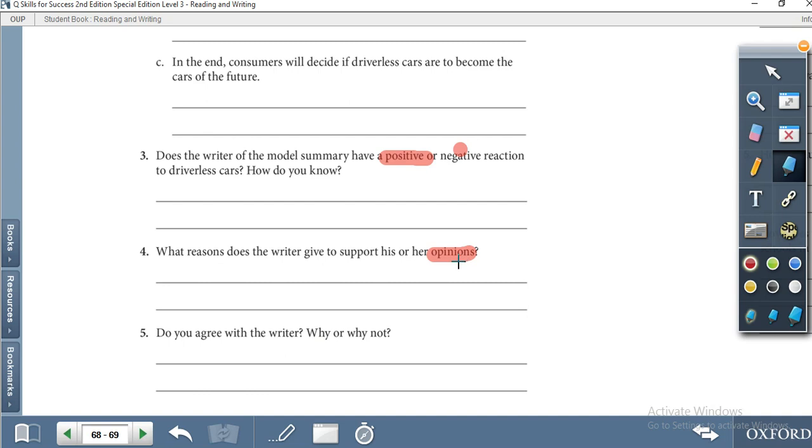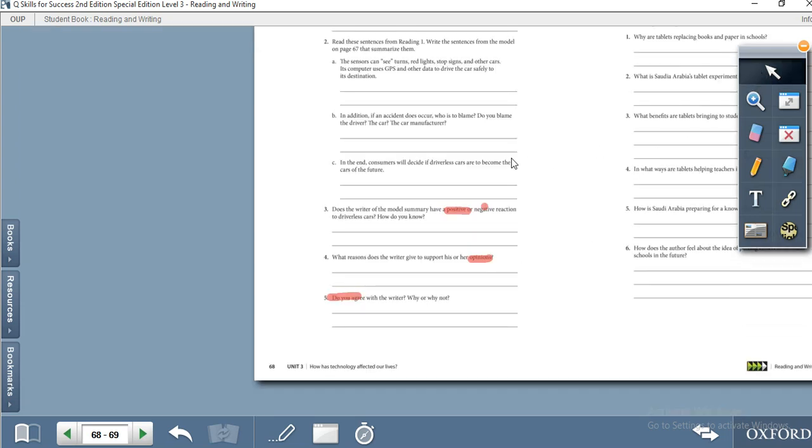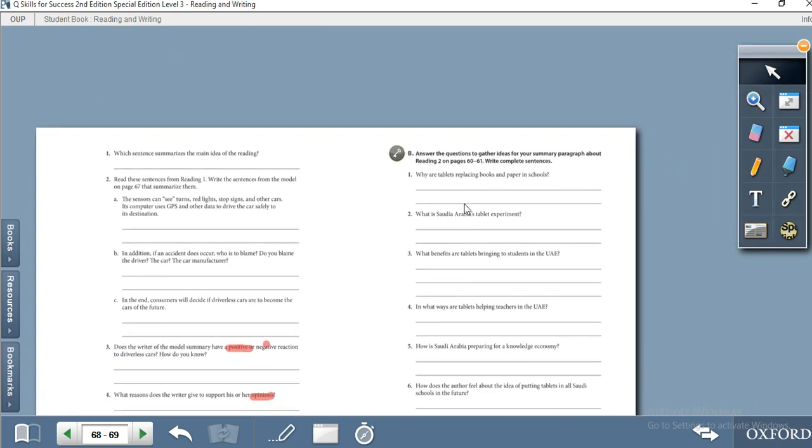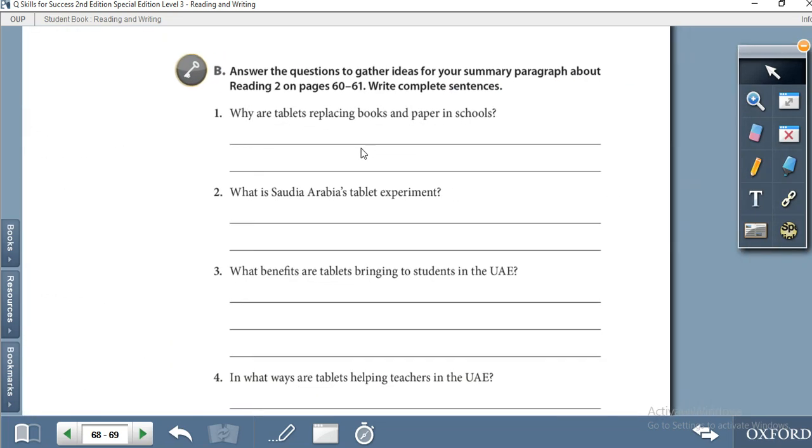So you have to read the paragraph and answer this question: do you agree with the writer? Why or why not? This is your personal response. Do you agree? It is about you. Then when you finish it, complete it and show it to your teacher during the class or during the online session. Let's move to activity B.